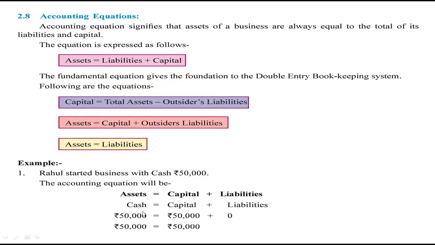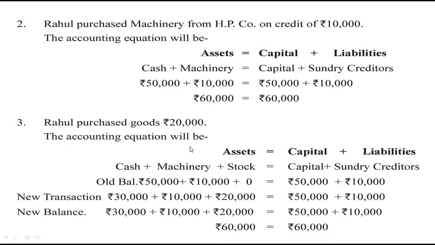So here it is given under the heading assets rupees 50,000 and capital rupees 50,000. Right now there are no outsider liabilities, so only 0 is written here. So in this case assets are equal to liabilities, that is rupees 50,000 and rupees 50,000 under liabilities. Next example is given here.